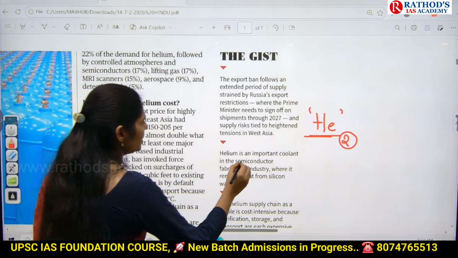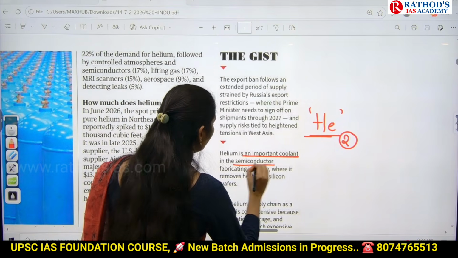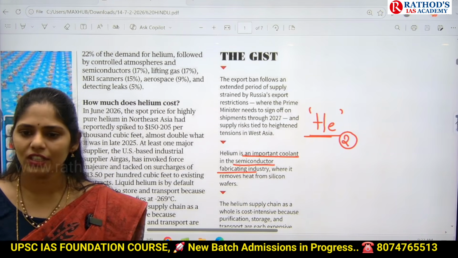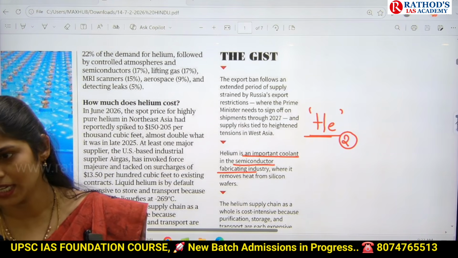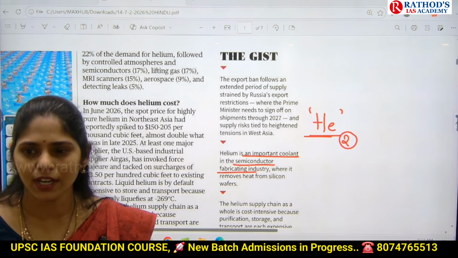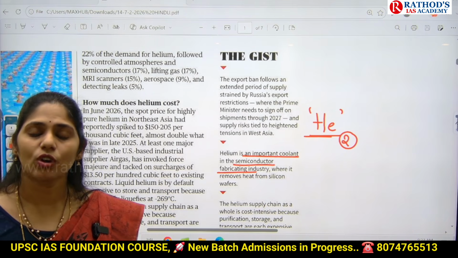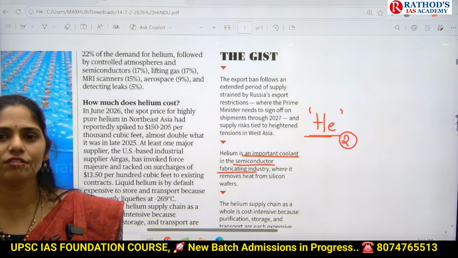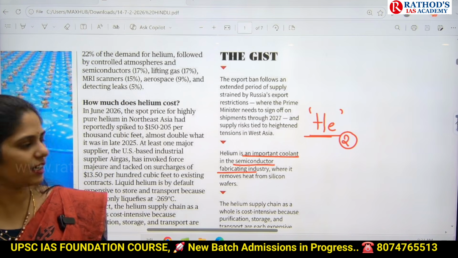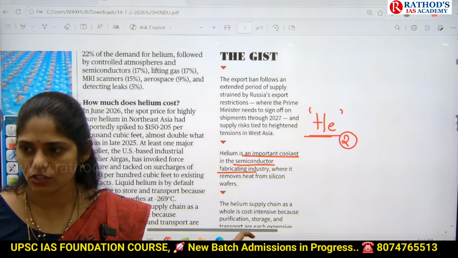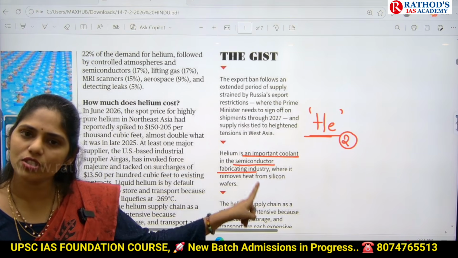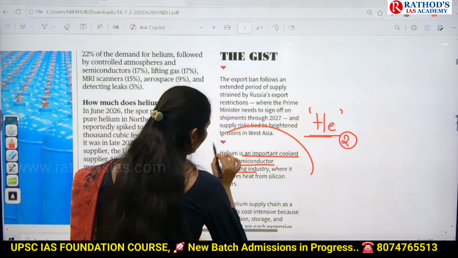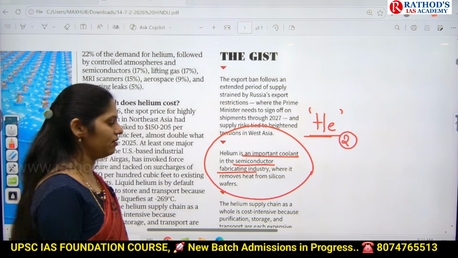So helium is an important coolant in the semiconductor fabricating industry. Now everything is dependent on semiconductors, whether electronics or electric products, and even machine learning and artificial intelligence. The future of different countries will be dependent on the semiconductor industry, and in the semiconductor industry we use helium as a coolant. Because of this, it is very important for a developed country for sure.